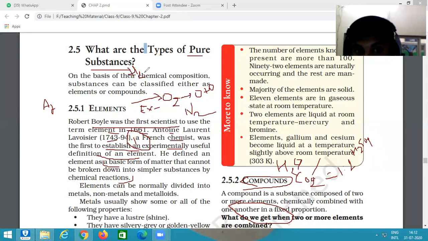Both are the types of pure substances, elements and compounds. Okay. So what is a compound? A compound is a substance composed of two or more elements chemically combined. The elements are chemically combined with one another in a fixed proportion, 1:2 for carbon dioxide, or if we talk about water, 2:1.